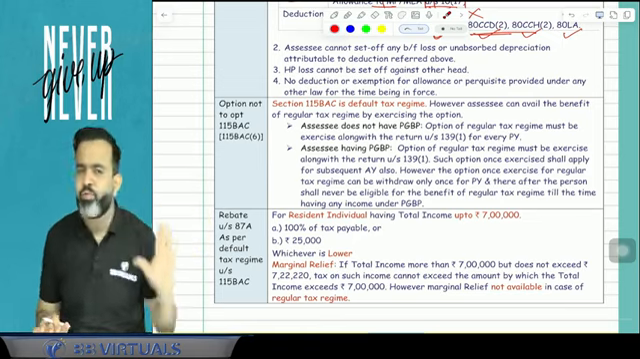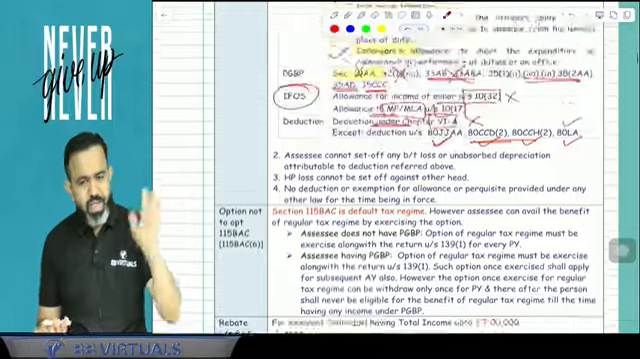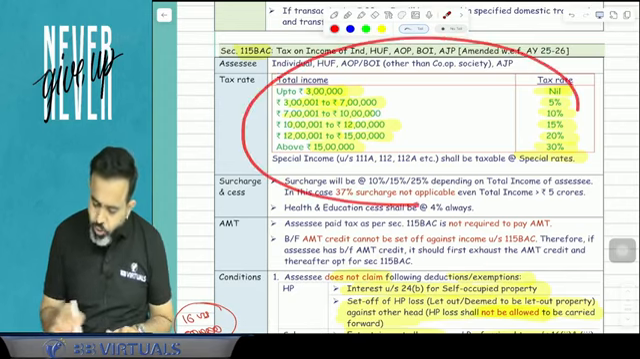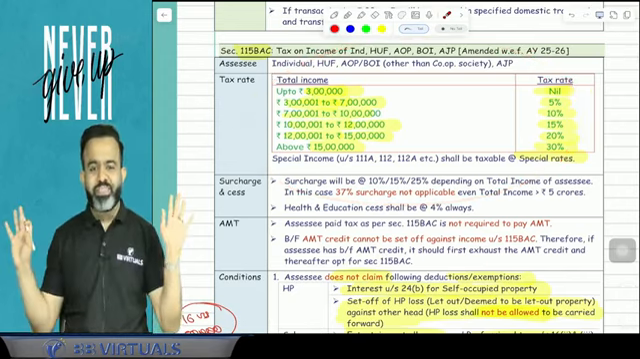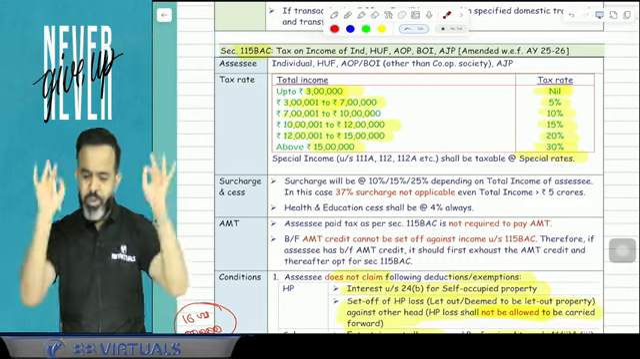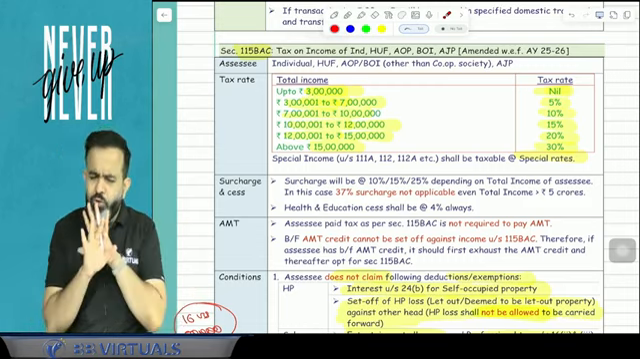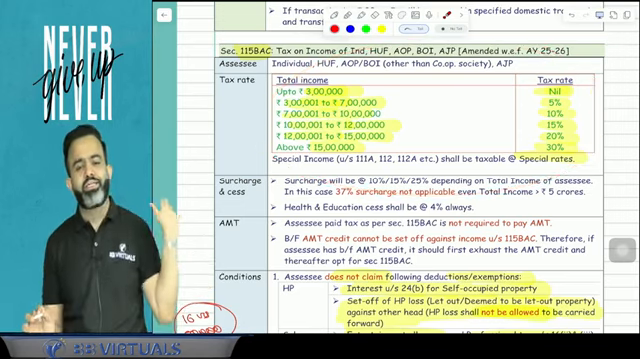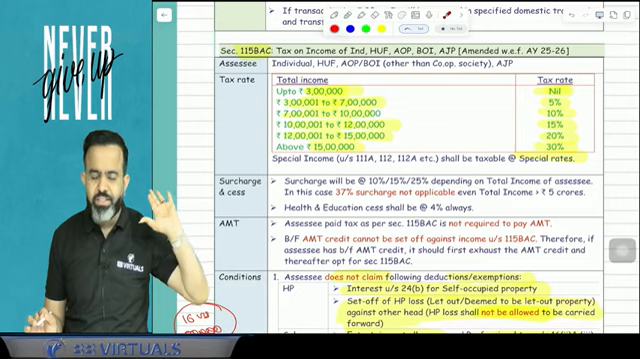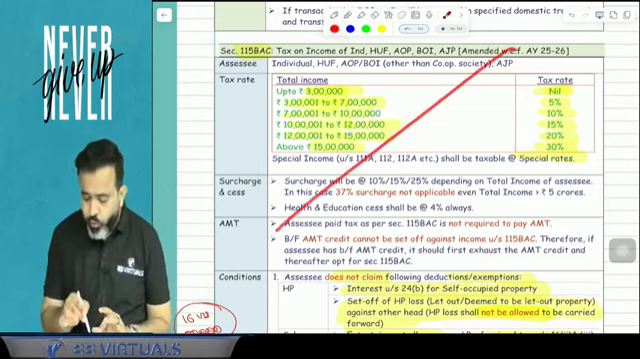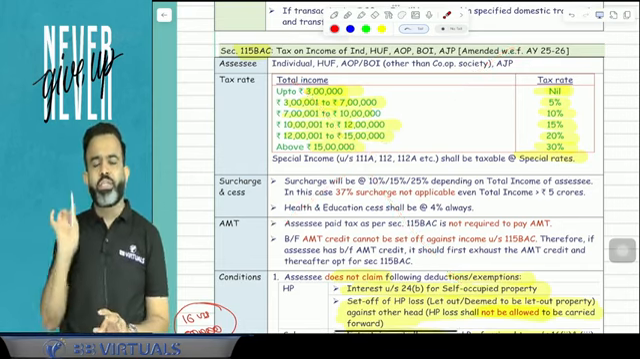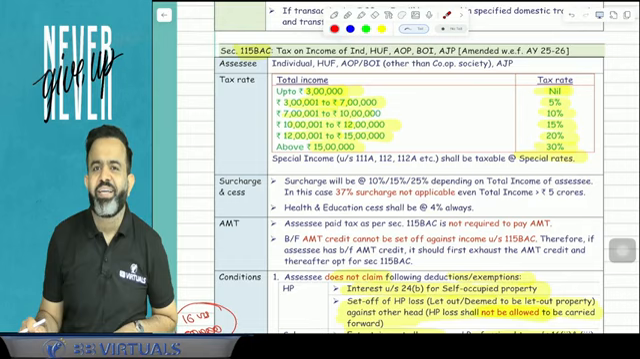But here 115BAC is different. 115BAC says that this section is your default taxation regime. This is your default setting. Means if you do not do anything, then you are going to pay the tax as per this rate. But if you don't want to follow this section, then you have to opt out from this section up to the due date of return filing.